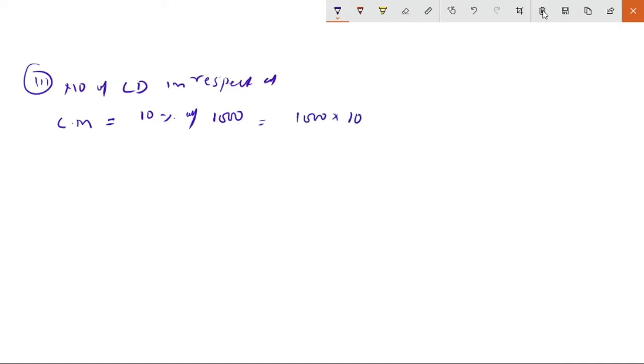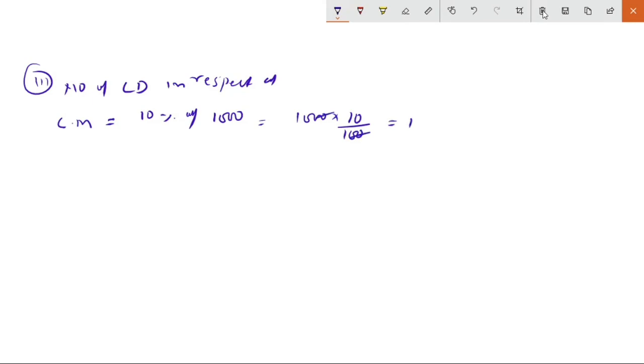This is third question. Number of CDs. In respect of first is classical music. Classical music is equal to 10%. Okay, so 10% of 1000, because we know there are total 1000 CDs. Okay, so answer is 1000 into 10 by 100 cancel.